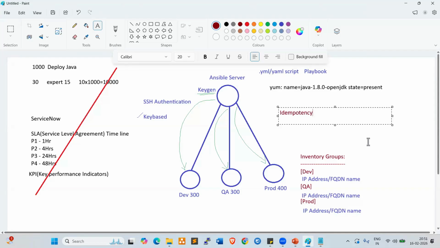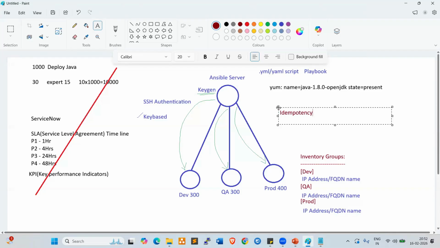Ansible is very smart and very advanced. We don't need to do pre-checks like whether Java is there or not, or which version is running. Nothing to worry about. It will take care of everything and it will tell you clearly. Clear, everyone?